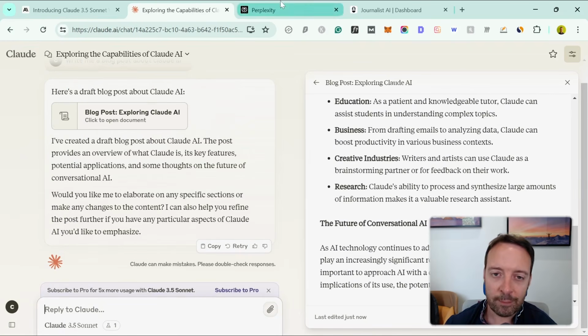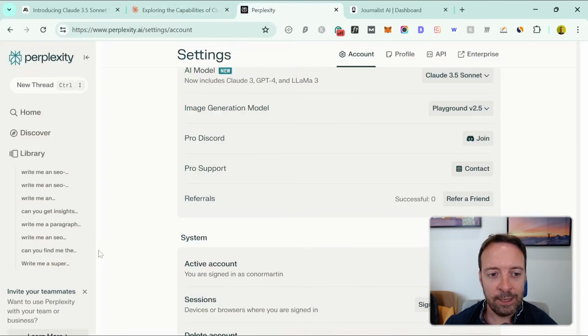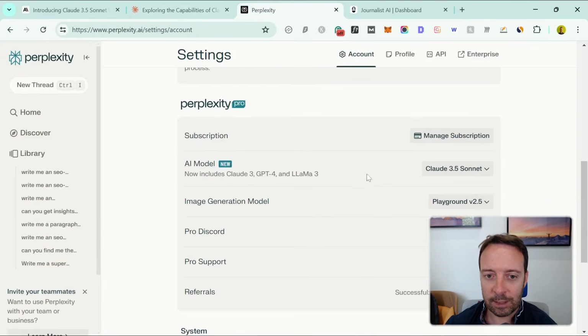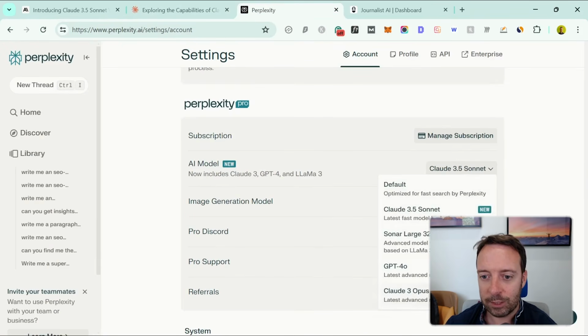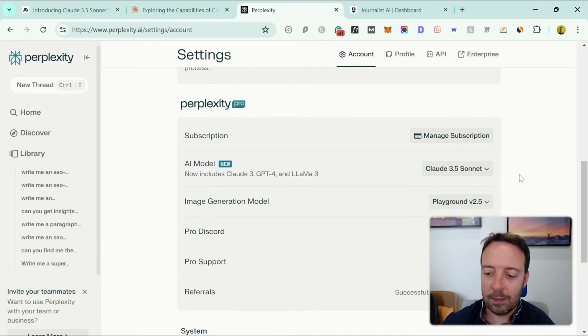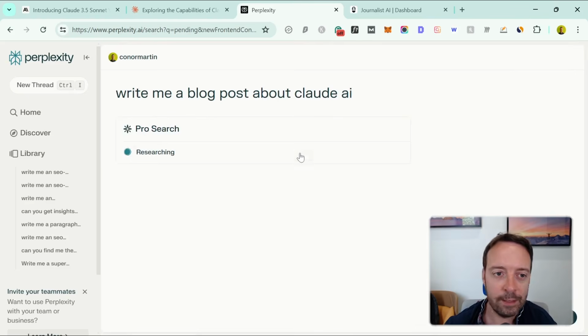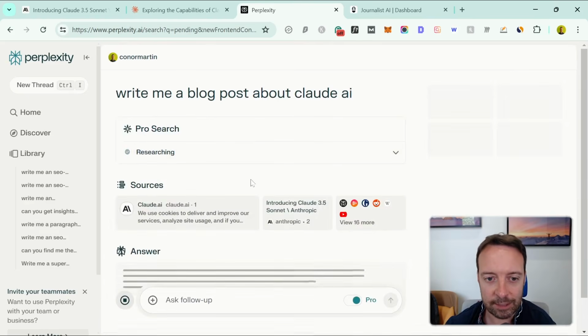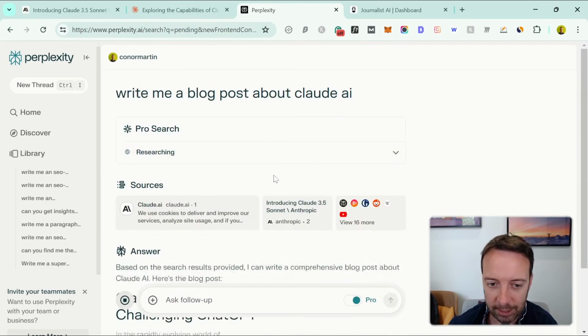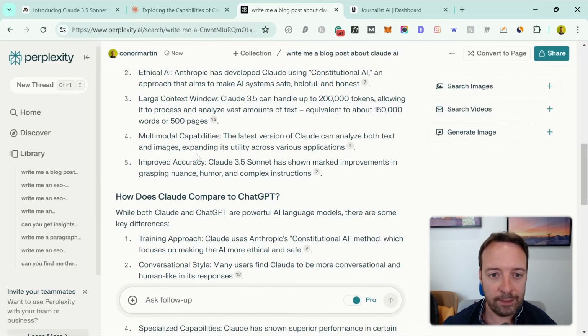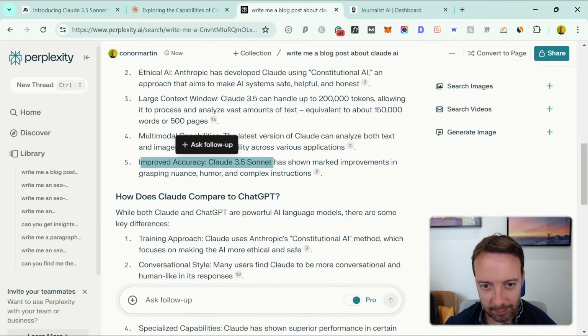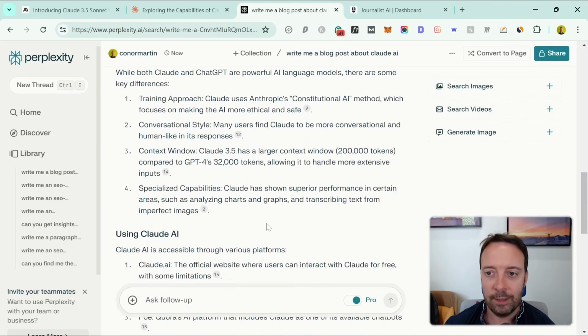For that reason, I'm using Perplexity AI. You can actually choose which model you want when you pay for Perplexity AI. All you need to do is go down to the settings and then choose which one you want to use. So again, we can just use this Claude Sonnet. When we write this now with Perplexity AI, it's going to research and find more up-to-date information, which is very important. Like you see here, we actually have information about this new model, and you can ask follow-up questions or whatever you want to do.